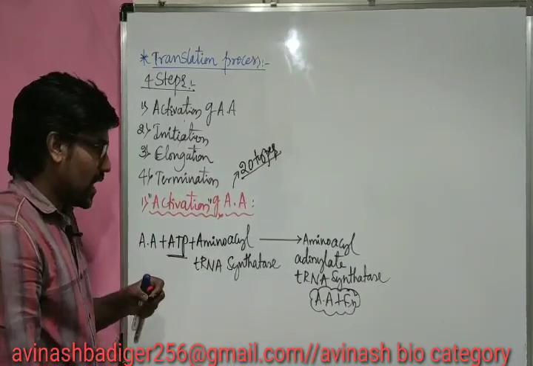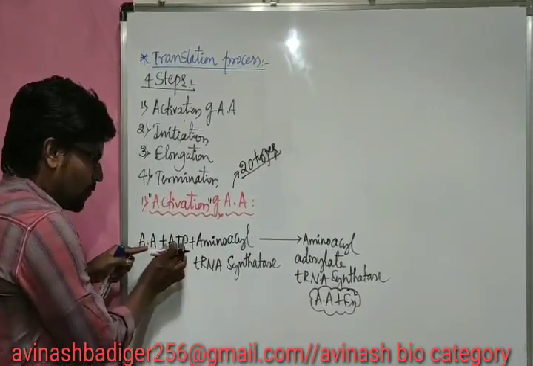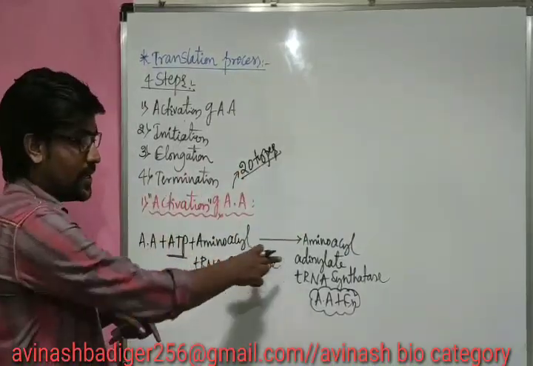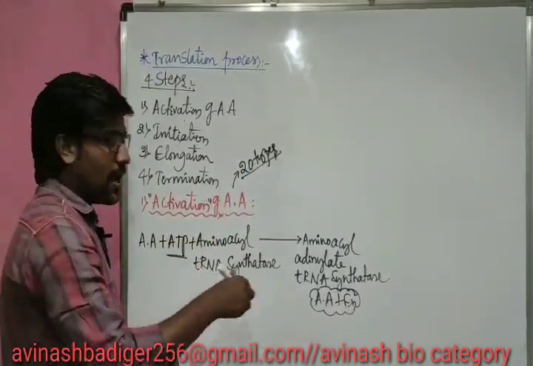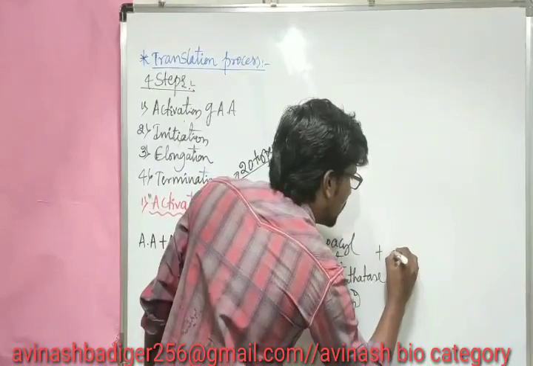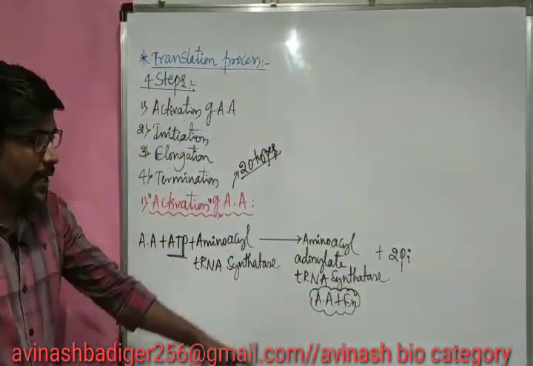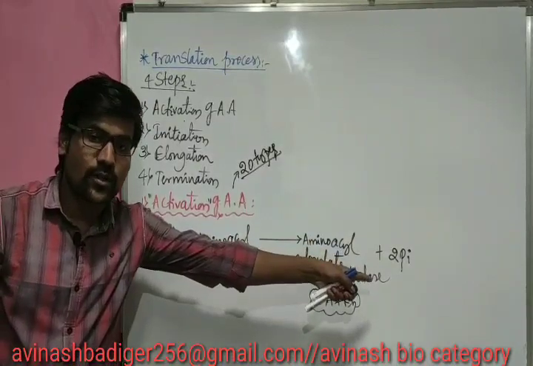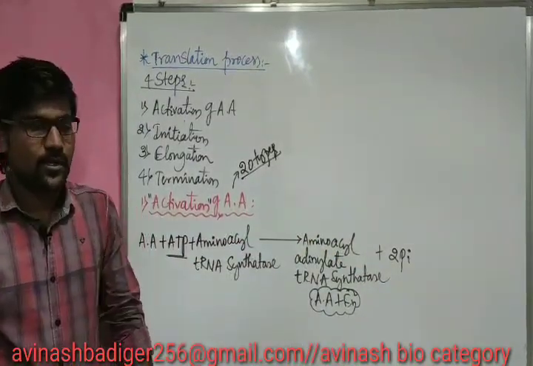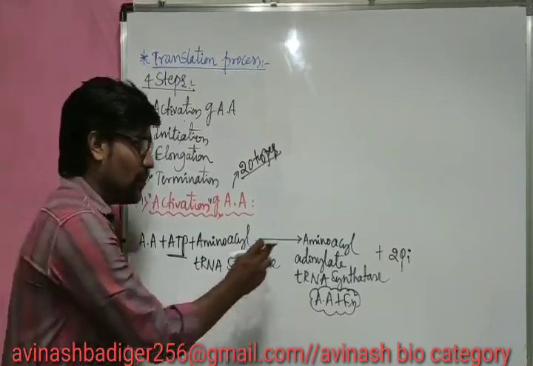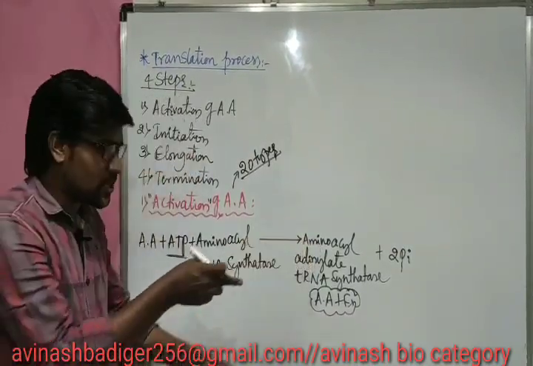Now just as I told you, AMP, adenylate, is used, and in that sense we can write that 2 inorganic phosphates get released outside, and those 2 inorganic phosphates we call a pyrophosphate.